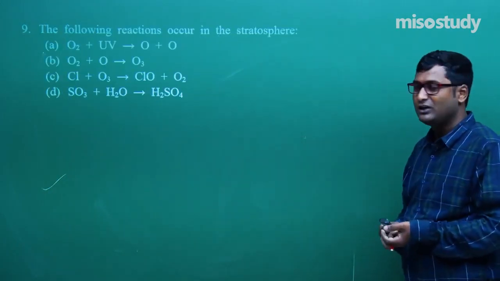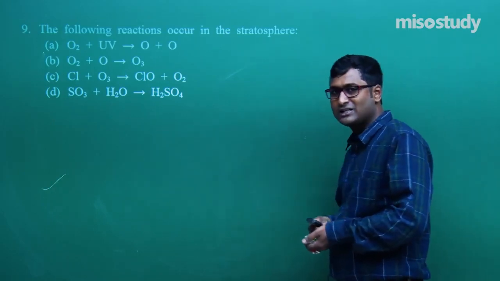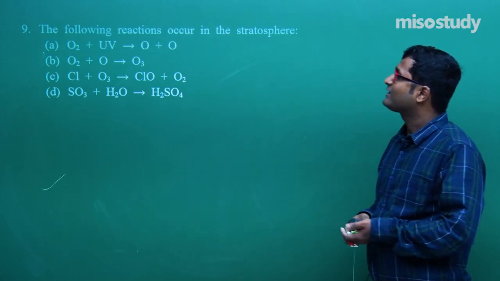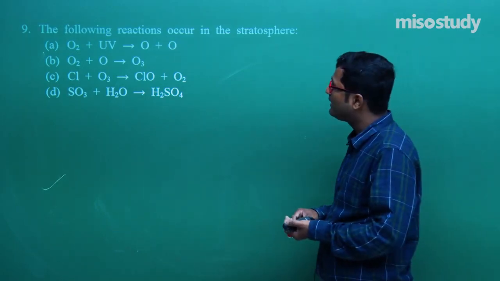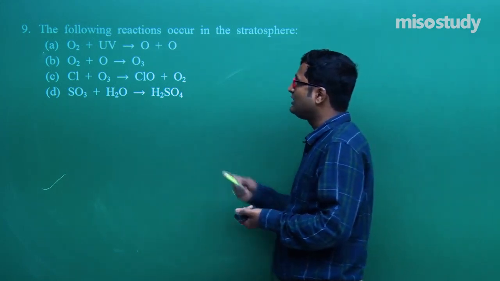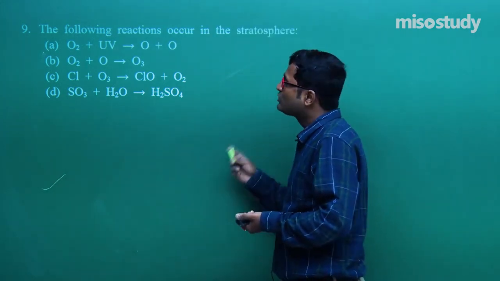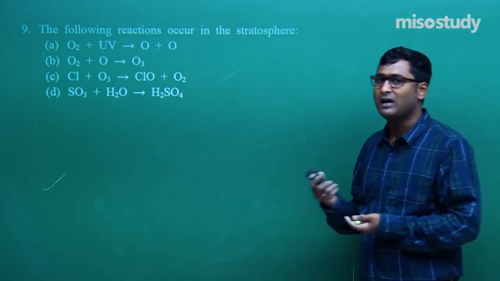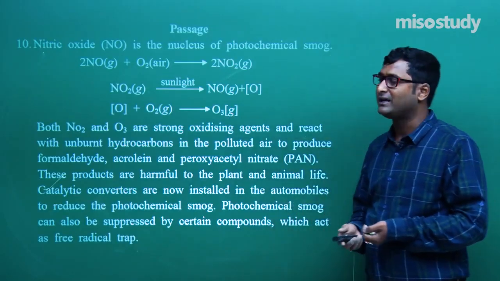As I discussed during my lecture, as I discussed earlier, as I discussed now, the reaction is O2 plus UV gives O plus O, O2 plus O gives O3, then Cl plus O3 gives ClO, a free radical mechanism here. So for this, ABC is the correct option. Clear, friend? Now let's move to the next question.